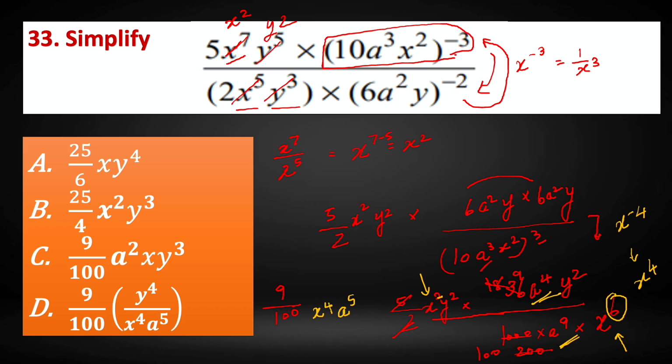We are bringing it to the denominator, so a to the power 5. So a is solved. Next we have y square and y square. Y square into y square is y to the power 4. So in the numerator we have y to the power 4. In case of multiplication, when base is same, we can add the exponents. 2 plus 2 is 4, so y to the power 4. So this corresponds to option D. So therefore, the correct answer is option D.